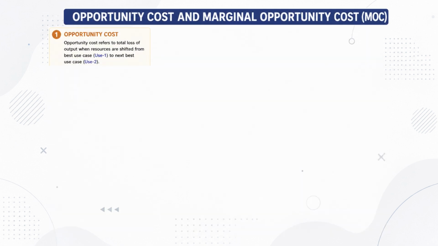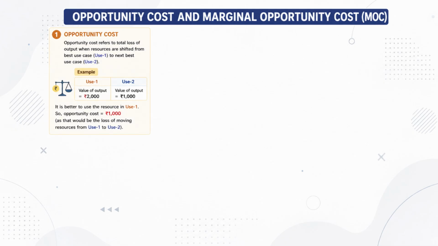Opportunity cost refers to the output that is sacrificed when a resource is shifted from its best use to its next best alternative use. For example, suppose a resource has two possible uses, use 1 and use 2. If the value of output from use 1 is 2,000 rupees and the value of output from use 2 is 1,000 rupees, it is better to use the resource for use 1. The opportunity cost of choosing use 1 is 1,000 rupees, because this is the value of the next best alternative that is sacrificed.